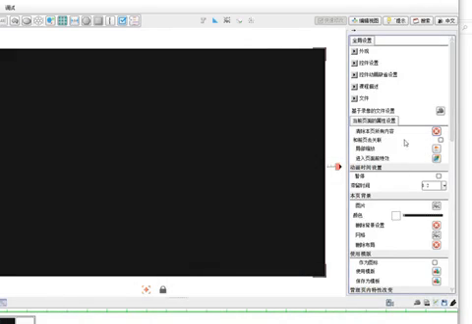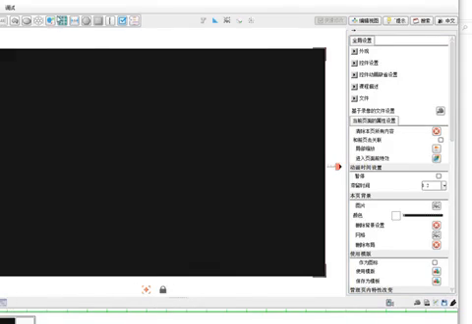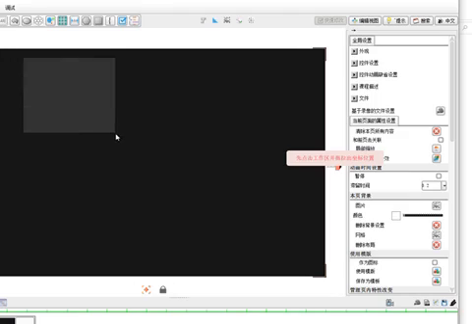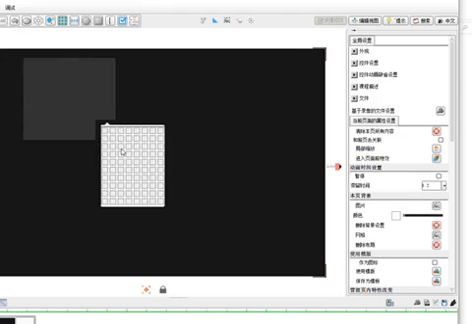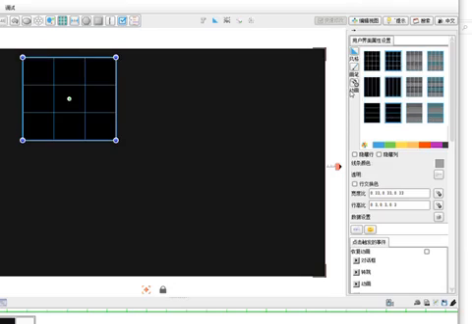Suppose we choose a table tool. This is the table tool. Then drag it onto the workspace. Determine the size and select position of the table, 3 by 3. Then we can select Modify the UI of the table.